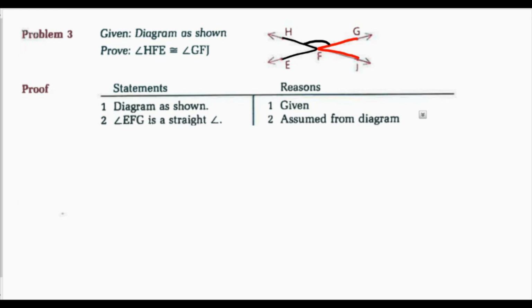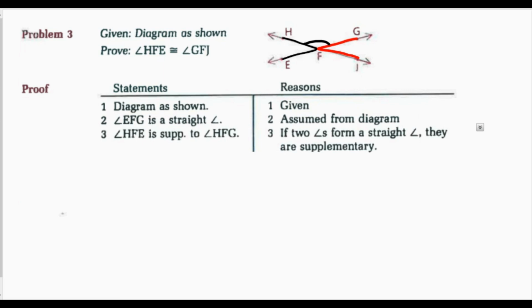So angle HFE is supplementary to angle HFG because if two angles form a straight angle, they are supplementary. Likewise, I'll do the same exact reasoning for angle JFG and HFG. So I'll say that HFG is a straight angle. That's the same reasoning as 2.